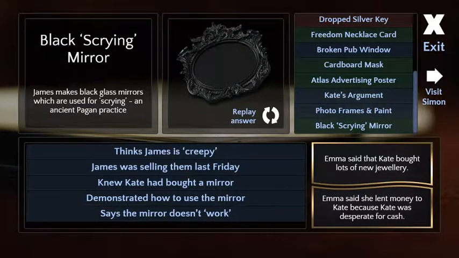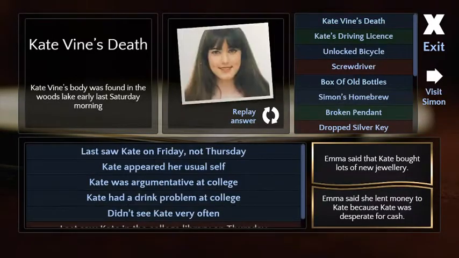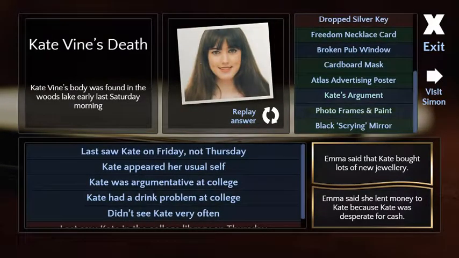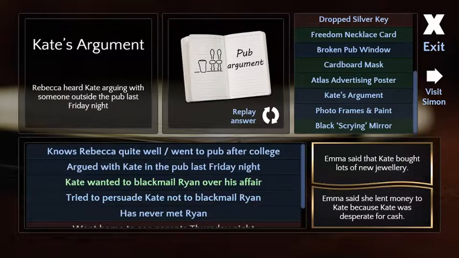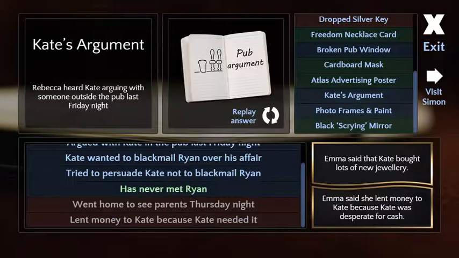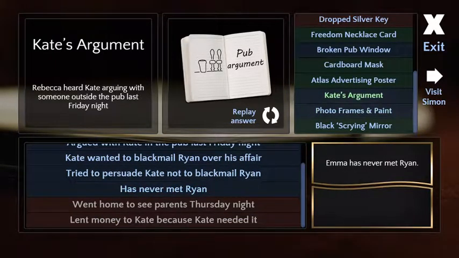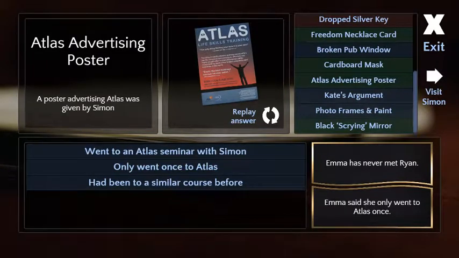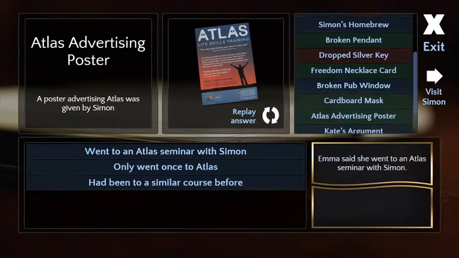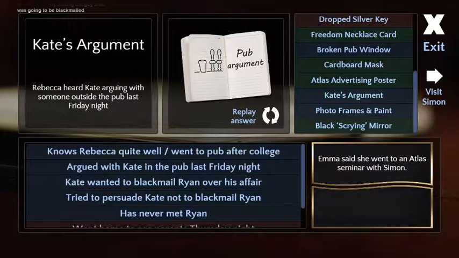Alright, Kate's argument. So do we go to Simon now? For what? To ask him about stuff. I don't think we got any information that points us to Simon. Well, because if it was something about Ryan, the Atlas guy. Right. But she went to a seminar with Simon, so she probably would have met him there. Oh, true. Yeah. Would that be under Kate's argument? Has never met Ryan. Aha. Good work.